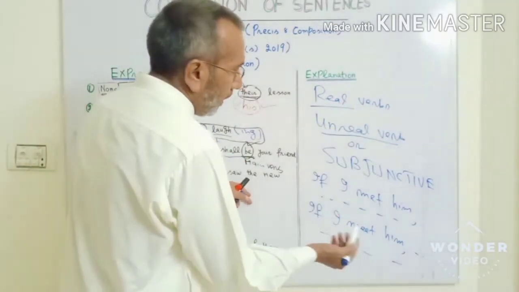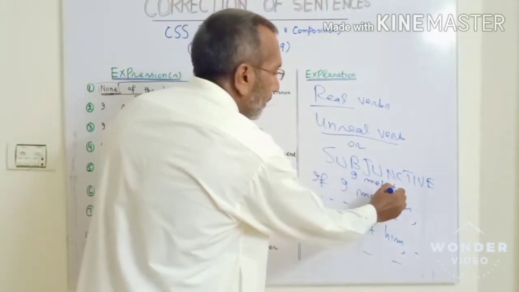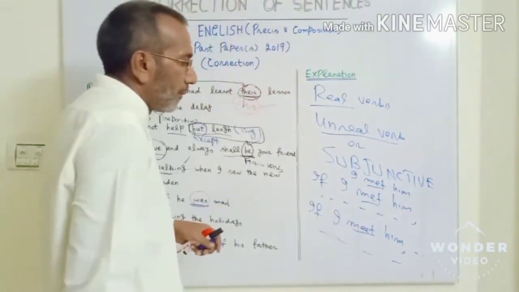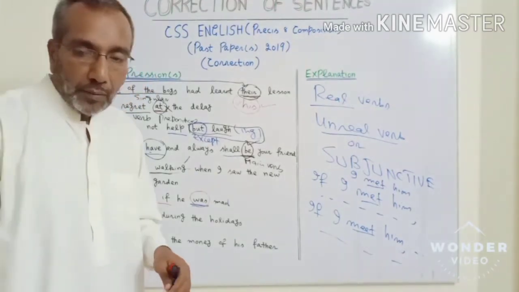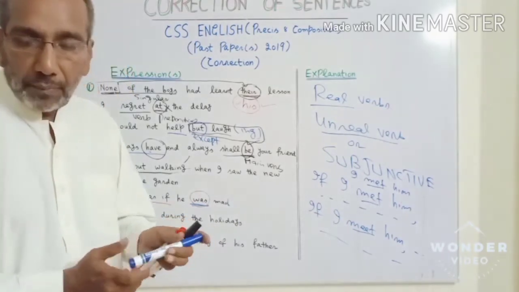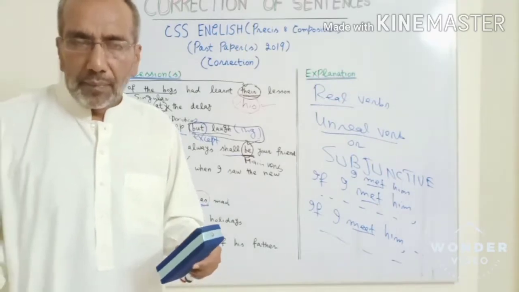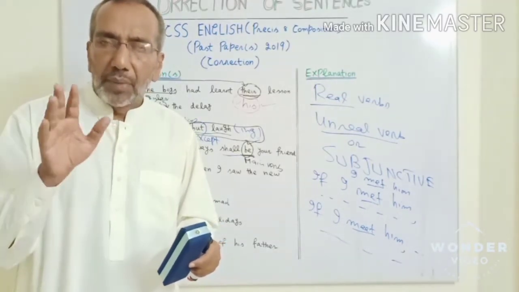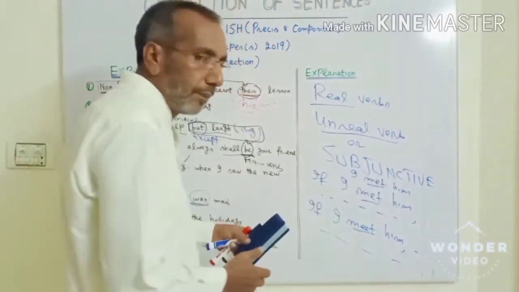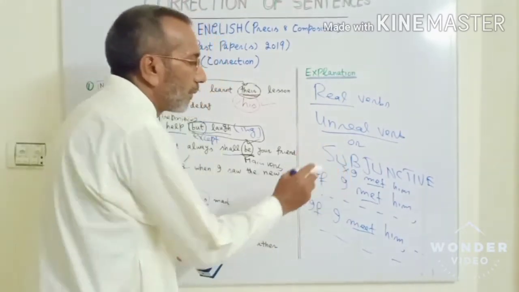Let me take another example. "I met him." So, what did your mind say? The first expression, "I met him," means "met" is a real verb in the sense that we are referring to the past. I met him. I had a meeting with him. Okay? So this one is a real verb. Are you getting this? So at the moment we are not concerned about this. It's a real verb. I met him.